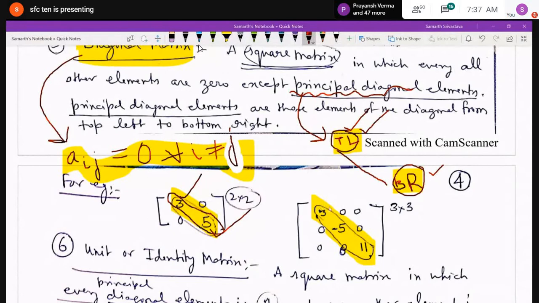Except these 3 diagonal elements, the rest of the elements are 0. Just remember, because the rest of the elements are 0, this is a diagonal matrix. Because it is a square matrix which contains all the other elements 0 except the principal diagonal elements.